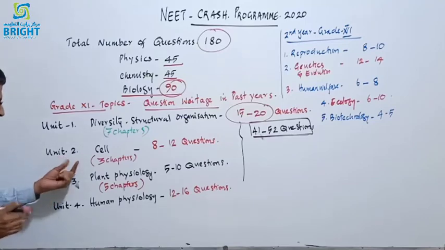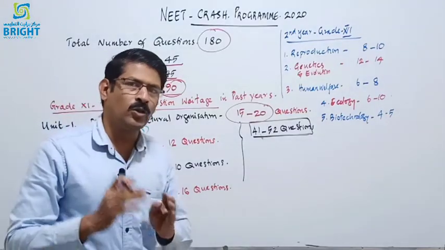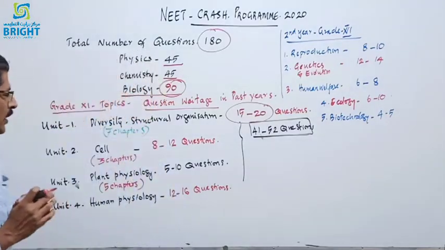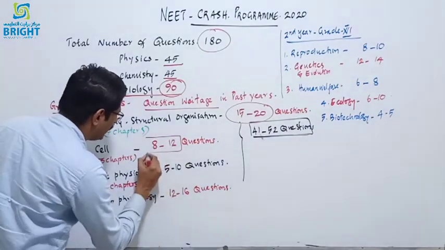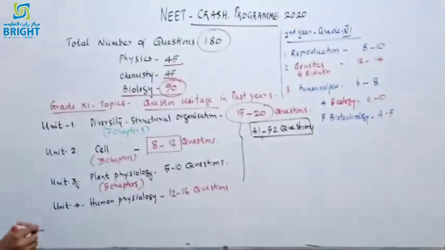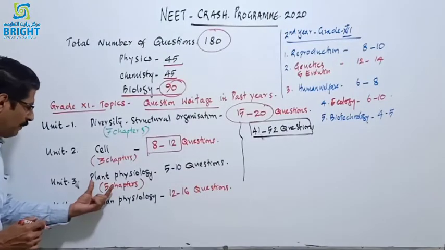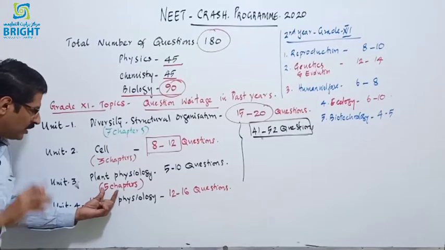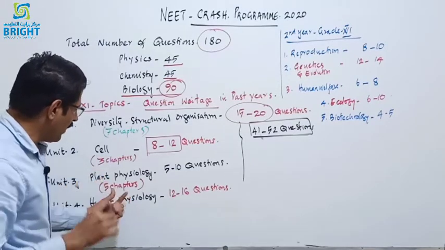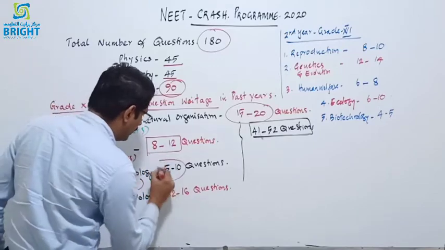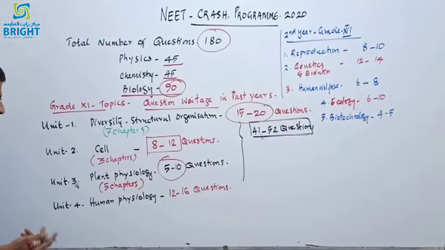And the second is cell, which has 3 chapters: cell, the unit of life, biomolecules, and the cell cycle and cell division. From these 3 chapters, around 8 to 10, maybe 12 questions will come. And in plant physiology, 5 chapters including transport, mineral nutrition, photosynthesis, respiration, and plant growth and development, around 10 questions. So each chapter may carry one question or 2 questions.